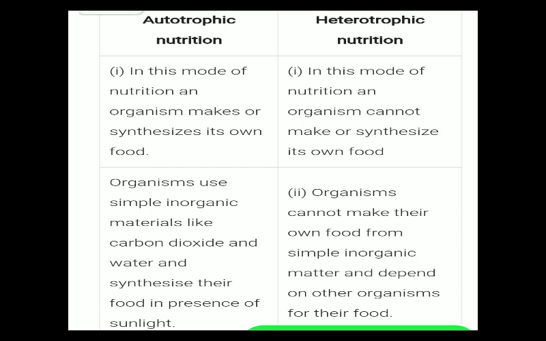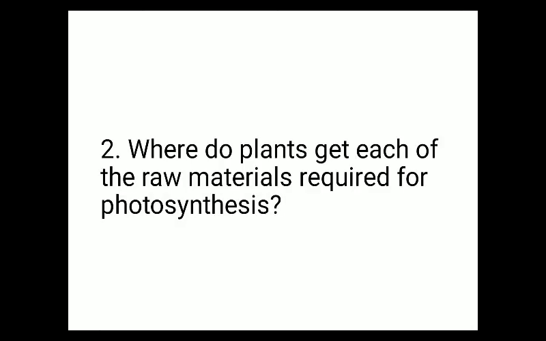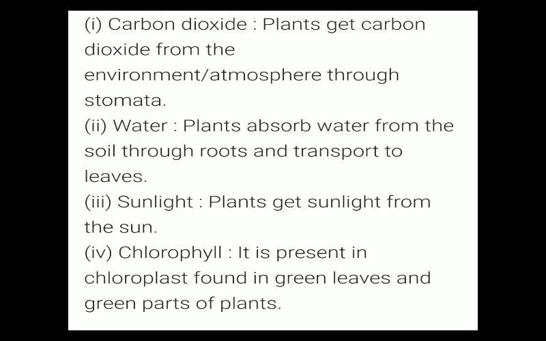Next question is, where do plants get each of the raw materials required for photosynthesis? We all know that for photosynthesis, carbon dioxide, water, sunlight, and chlorophyll pigment are necessary. Plants get carbon dioxide from the environment or atmosphere through stomata. Plants absorb water from the soil through roots and transport it to leaves. Plants get sunlight directly from the sun. And chlorophyll pigment is present in chloroplasts and is found in green leaves and green parts of plants.